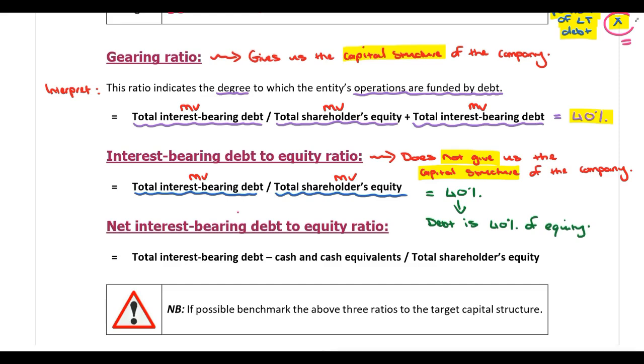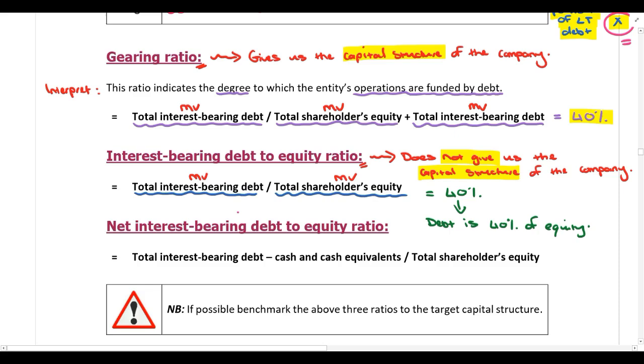You'll see sometimes in questions, guys, for benchmarking purposes, when they give you the industry average, they might not give you the gearing ratio for the industry average. They might give you the debt to equity ratio instead. So obviously, if they give you the debt to equity ratio for the industry average, you need to calculate the debt to equity ratio for your specific company so that you can make the comparison for benchmarking purposes.